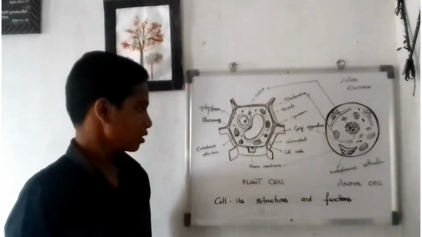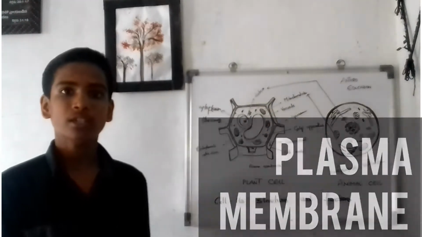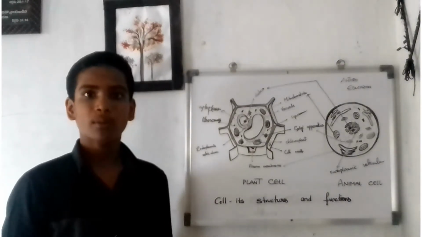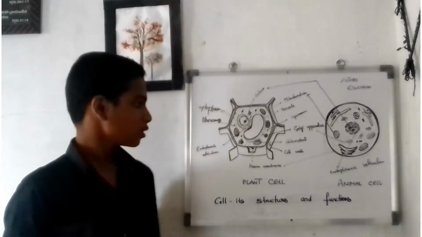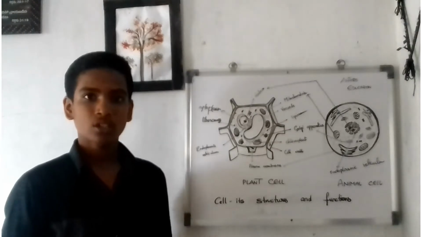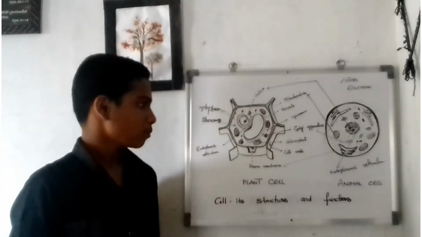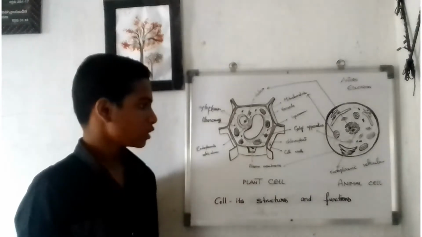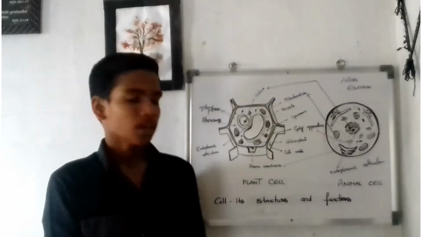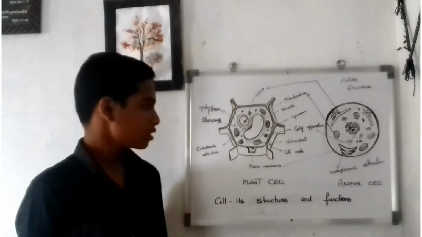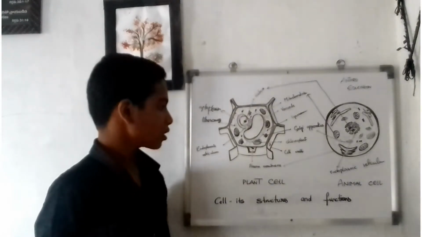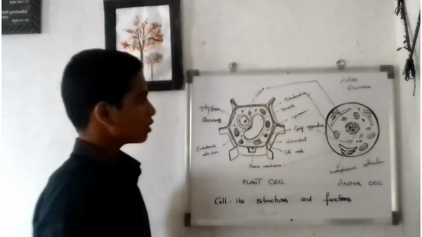Next, the other part is called the plasma membrane. This plasma membrane is also called the cell membrane or selectively permeable membrane. We learn about the plasma membrane in our fourth lesson of biology, 9th class. This cell membrane helps in many ways. Any substance entering or leaving the cell can do so only through this membrane. The functioning of this membrane happens very selectively. Hence, this cell membrane is also called the selectively permeable membrane. In detail, I will explain in the next class.